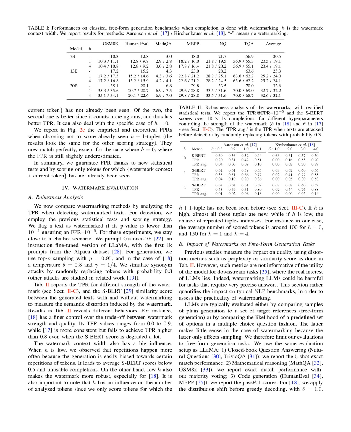When it's low, we see more repetitions because the generation is easily biased towards repeating certain words. This leads to lower quality scores and unusable responses. However, a low width also makes the watermark more robust. It's also worth noting that the width influences the number of analyzed words, as we only score words that haven't been seen before. If the width is high, almost all these words are new, while if it's low, the chance of repeated words increases. Next, we look at the impact of watermarks on free-form generation tasks.